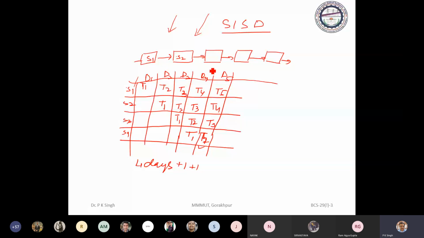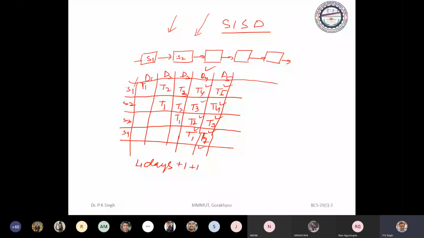Just see day 4. All 4 units, S1, S2, S3, S4, have different tasks and they are performing specialized operations on their tasks. Again, on day 5, all 4 units are performing their operation on tasks. So after 4 days, on every day you will get a finished product.